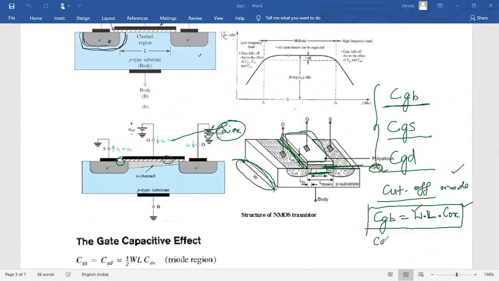What about gate to source and gate to drain? They must be equal to 0 in the cutoff mode of operation. So the capacitance value is based on the width of the gate, length of the gate, and oxide capacitance value. Okay. Next,